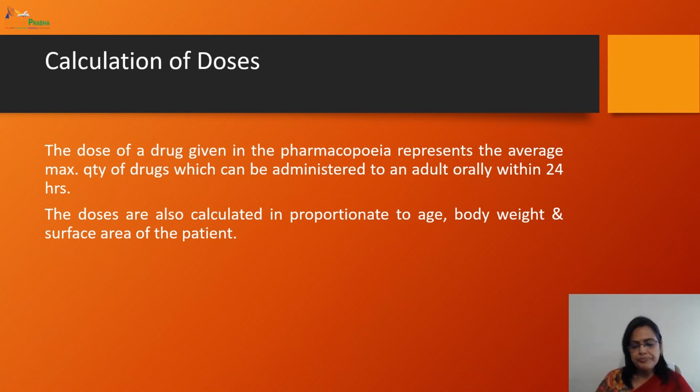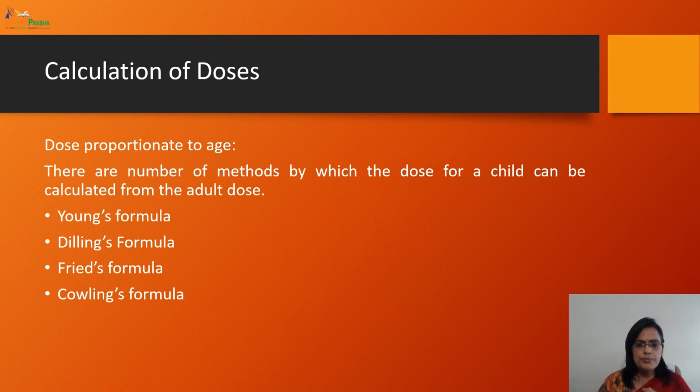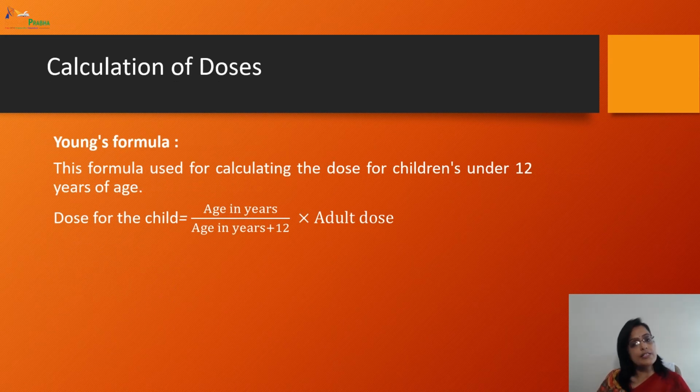Now let's see the dose calculation proportionate to age. Based on the age of a patient, how do we calculate the dose of a drug? There are four formulas which are used: Young's formula, Dilling's formula, Wright's formula and Cowling's formula. These four formulas are used to calculate the dose based on age. Now, what is Young's formula? This formula is used for calculating the dose for children under 12 years of age.